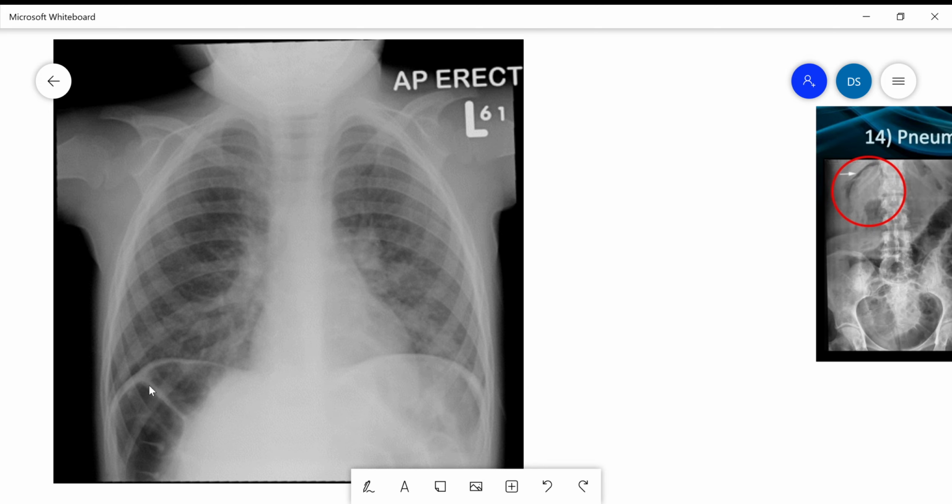So how will you differentiate it from the pneumoperitoneum? Because of the presence of haustral markings, colon can be identified. So here you can see there are certain haustra, this one and this one. Because of that, we can surely say that this is a colon which is between the diaphragm and the liver. So this is not pneumoperitoneum.